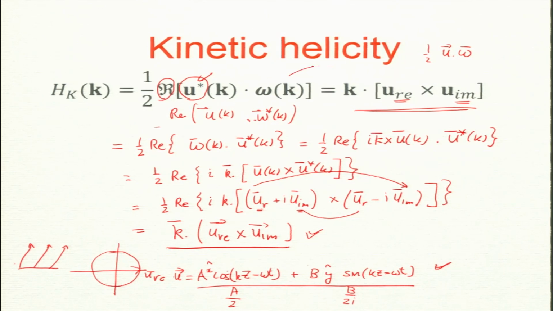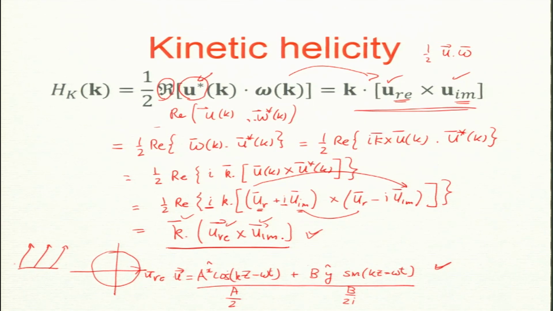This u real and u imaginary are real numbers, real vectors in fact. So take a cross product, there will be a real vector, and k is real, so this whole thing is real. This i multiplied by this i gives you minus 1. So the real part of a real quantity is real. I did not make any approximation, it is just real, and it had better be: this is real, this is real and this is real. This step I did not do explicitly, but you can just do it.